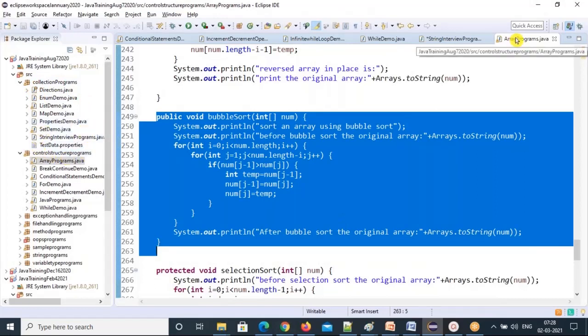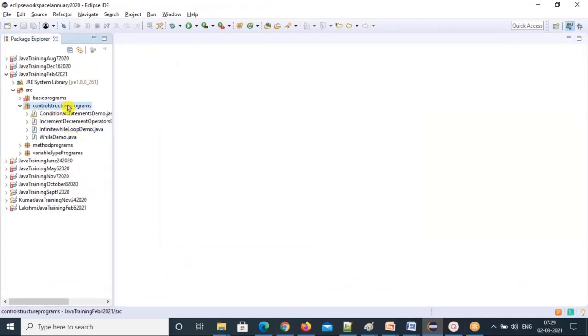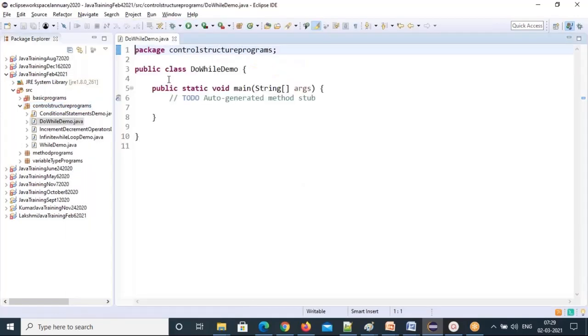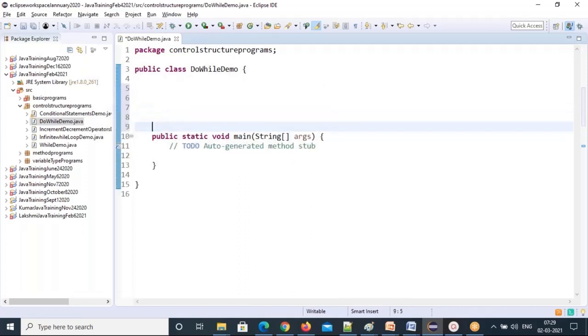So I'm going to write these 2 do while loop programs. I'll create a class, DoWhileDemo, and write two methods. One is addValue. Should we use static or non-static methods? Last class we created a static one, right? Let me write public void addValue method. So this is the one.